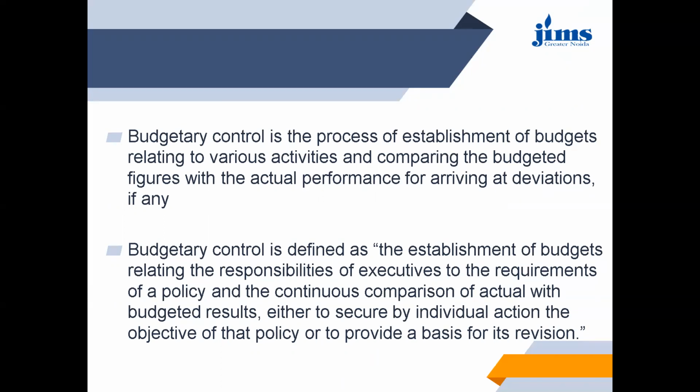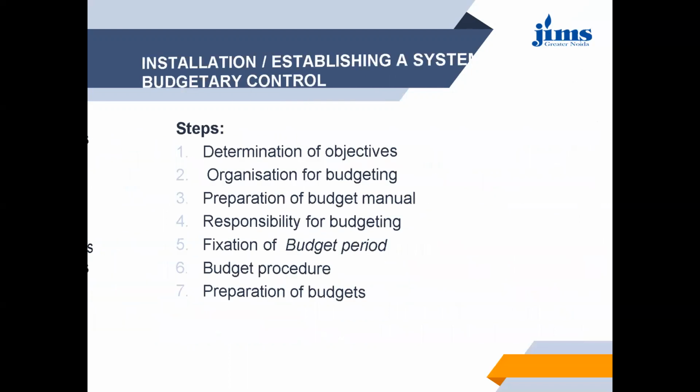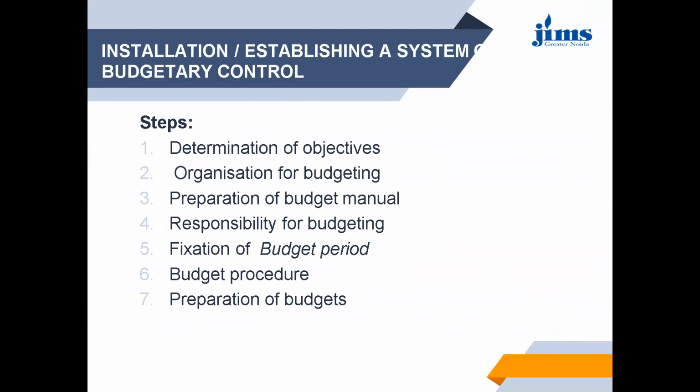So budgetary control is a simple technique where the standards are being established, budgets are being set, they are being prepared, and then the actual performance will be compared with the budgeted performance. So there can be deviations, either positive or negative deviations. So based on the deviations, corrective actions may be taken. Now, what are the different steps to install or establish the budgetary control system? We'll discuss this one by one.